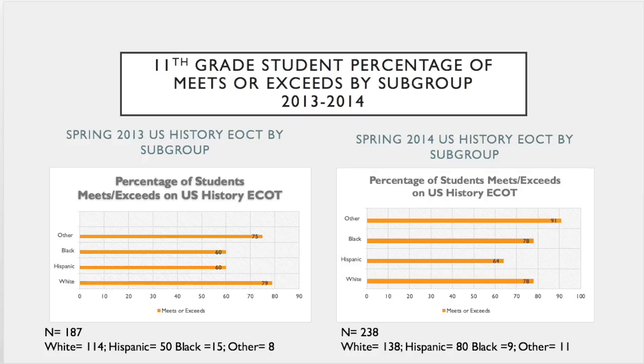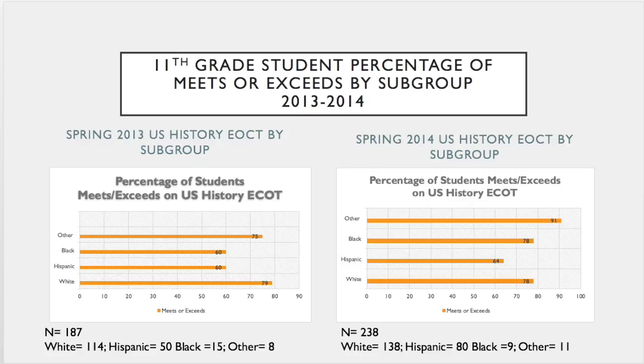The student percentage of meets or exceeds by subgroup, 2013 and 2014. The subgroups in the U.S. history, you see in 2013 over here on the left side, 187 students tested. There were 75% meets or exceeds in the other category, 60% in both the black and Hispanic, and 79% in the white population. So that's a 19% difference in percentage of students who met or exceeded on the U.S. History EOCT.